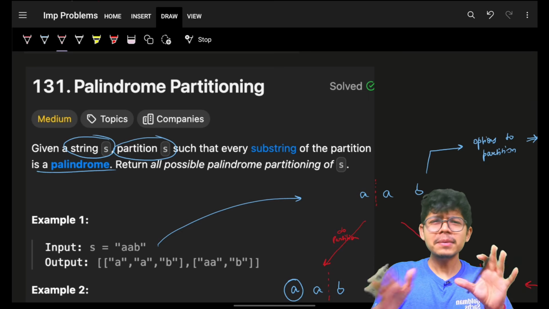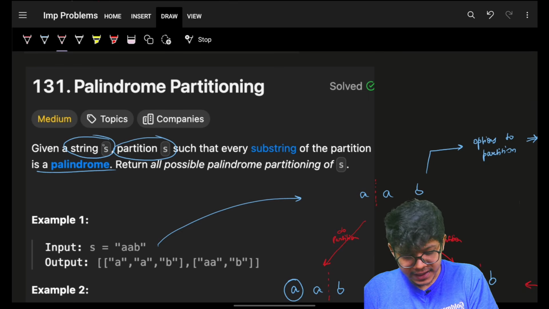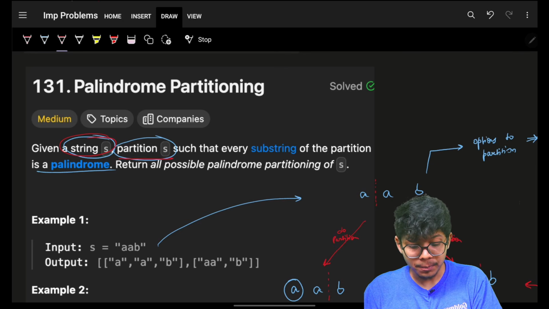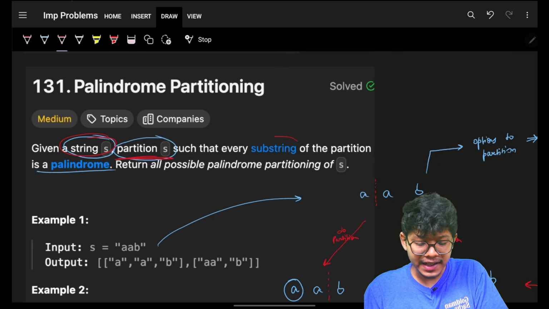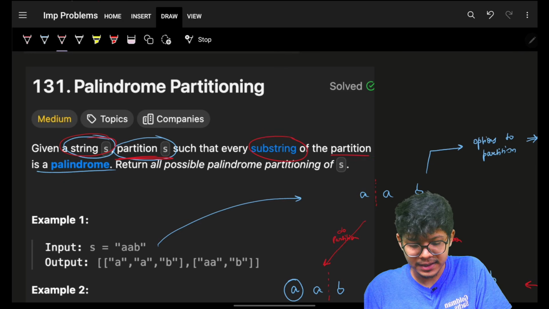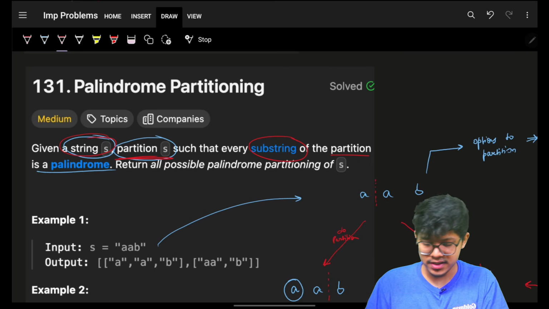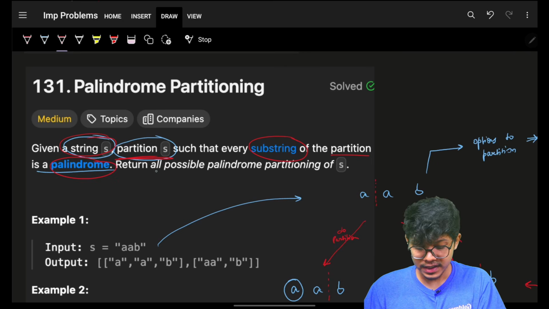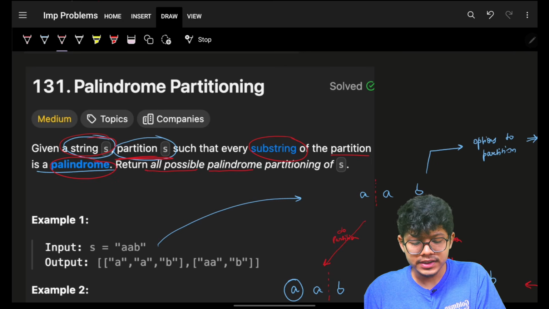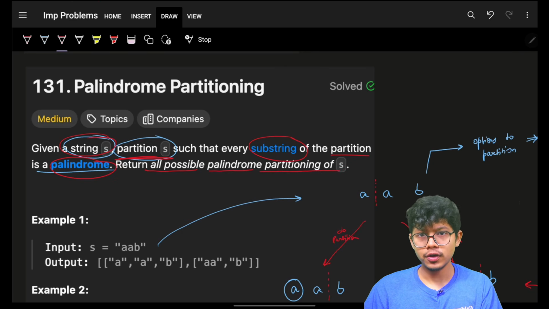Not easy, like medium, like not hard for sure. It is given a string s and you have to partition s such that every substring of that partition should be a palindrome. I'm going to return all possible palindrome partitioning of s.